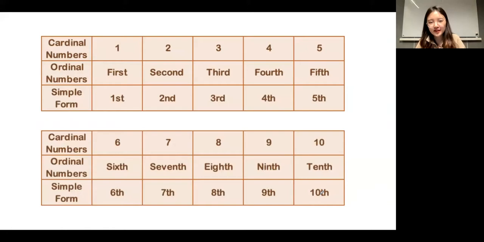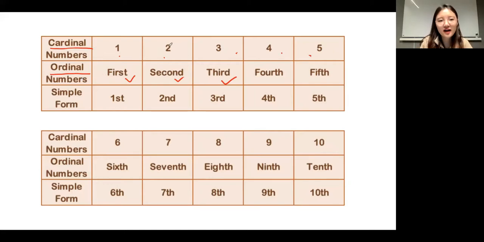Then actually we have some numbers like we have mentioned before, the cardinal numbers like 1, 2, 3, 4, 5, right? And we also have the ordinal numbers like the first, second, and third. So do you know what the difference is between the cardinal numbers and ordinal numbers? If you know, please send me Y for yes. If you do not, then you can send me N for no. Do you know the difference between the cardinal numbers and the ordinal numbers?